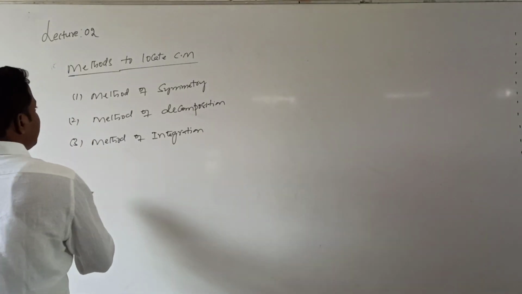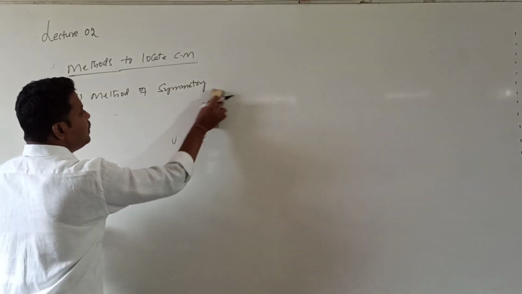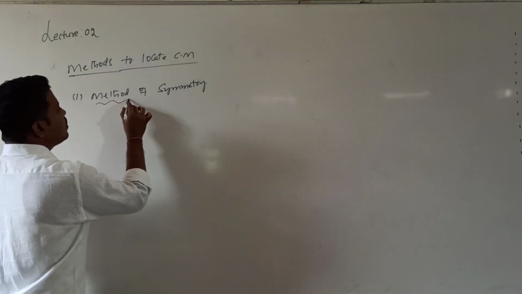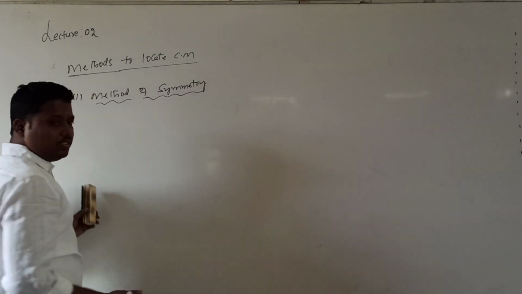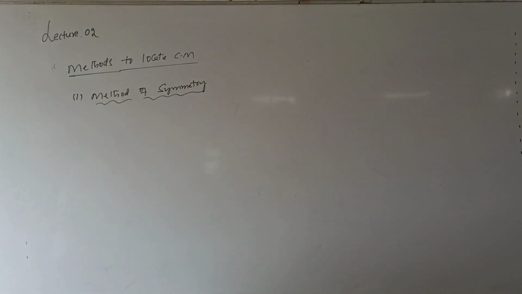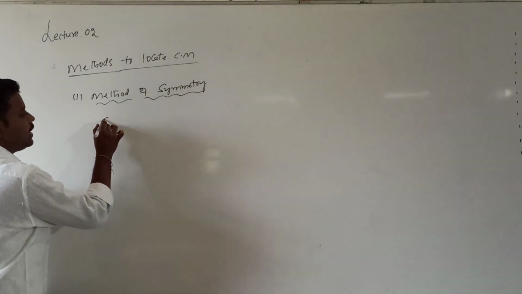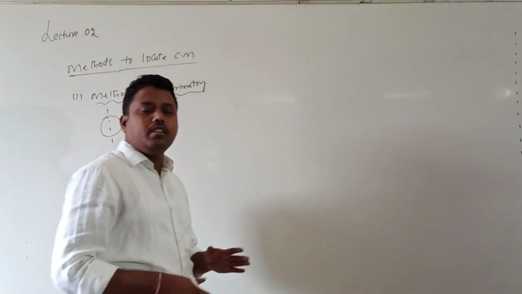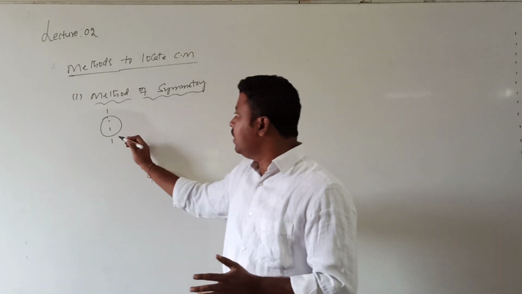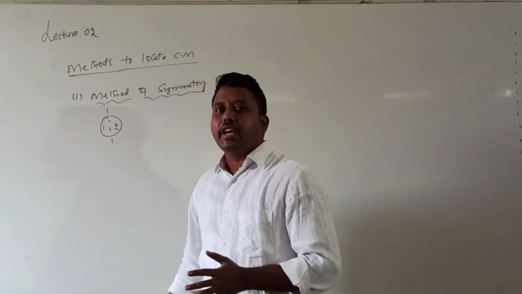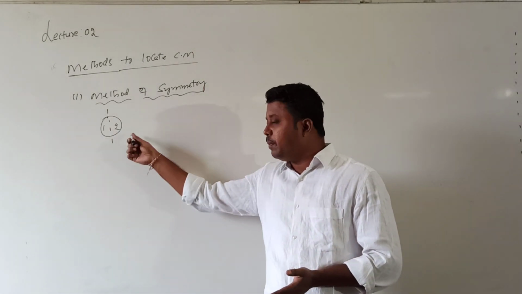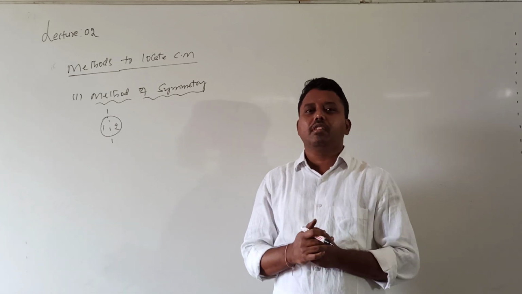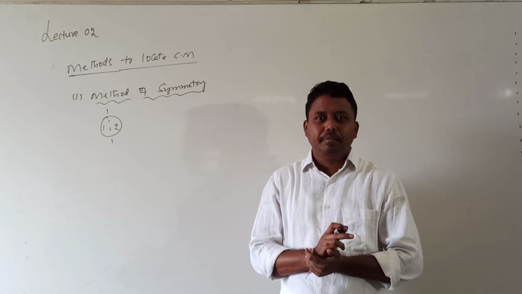What is the method of symmetry? This method is applicable for symmetrical bodies. We already discussed that. What is the meaning of symmetrical bodies? If I consider a circular ring and divide it into two parts, this is part 1 and this is part 2, each part will appear like a mirror image of the other. Such shapes of bodies are called symmetrical shapes.